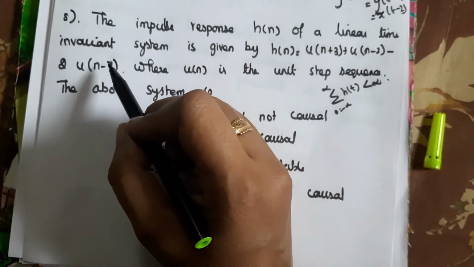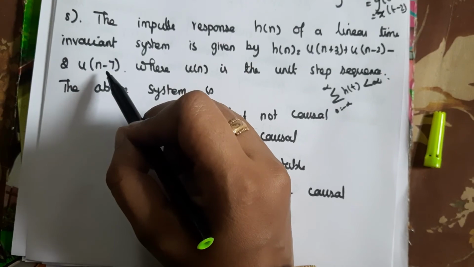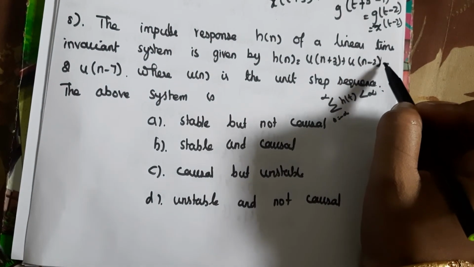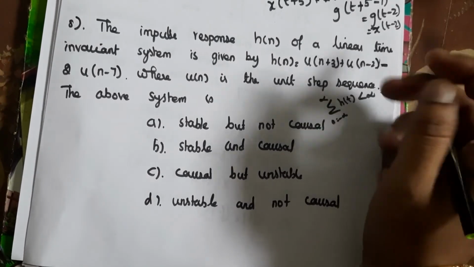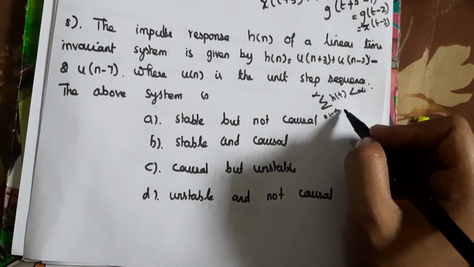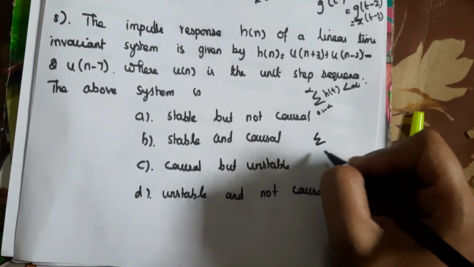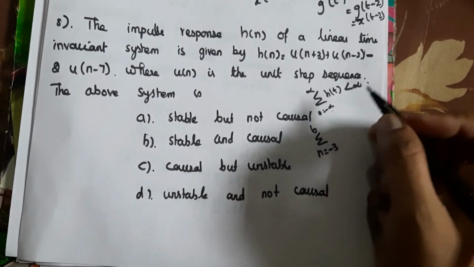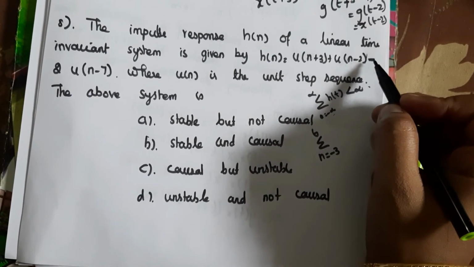So adding this term and subtracting this term, we will get a limited value, that is the summation of n from minus 3 to 6, because after 7 the third term cancels all the values.